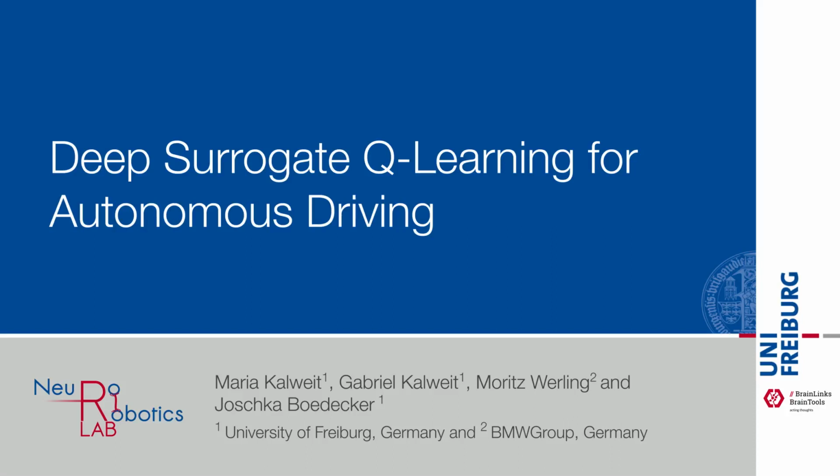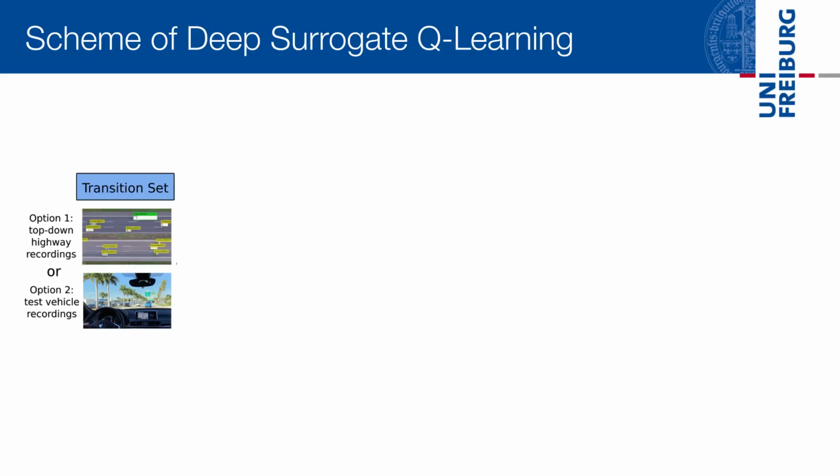In this video, we introduce the novel concept of surrogate Q-learning for the application of autonomous driving. Deep surrogate Q-learning uses a modular pipeline where a perception component extracts a variable-sized list of surrounding vehicles. This list can be extracted from either recordings of test vehicles or top-down images recorded by drones or from bridges.